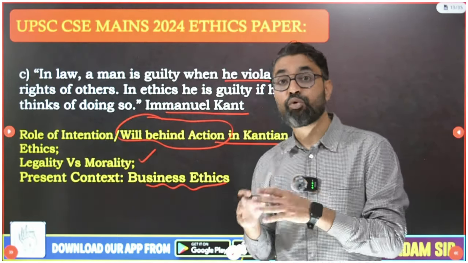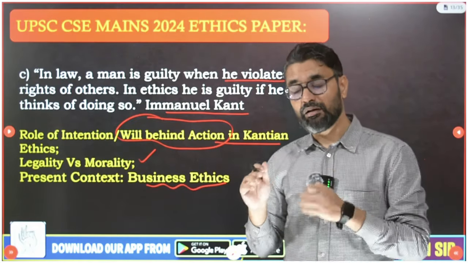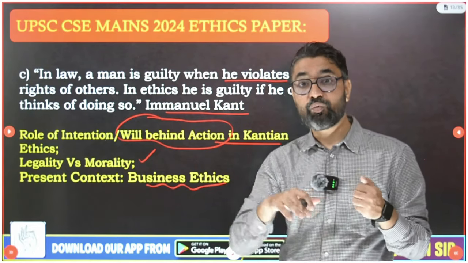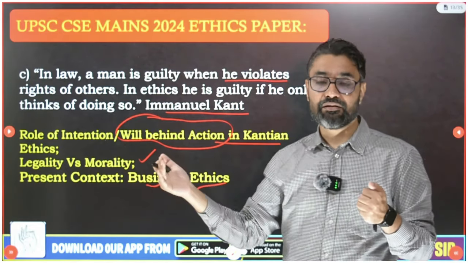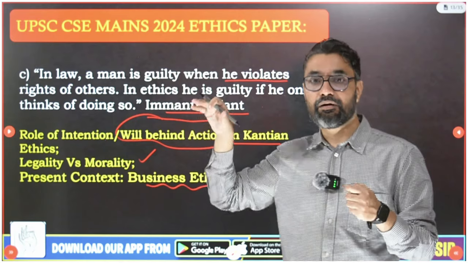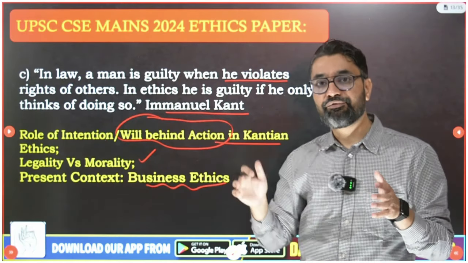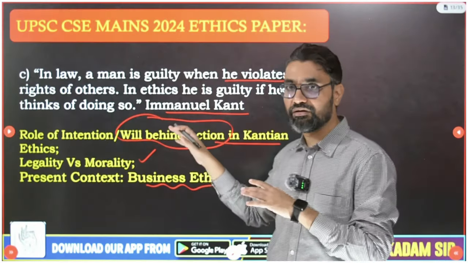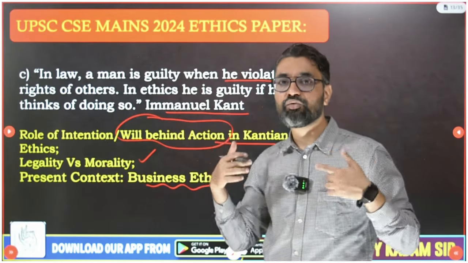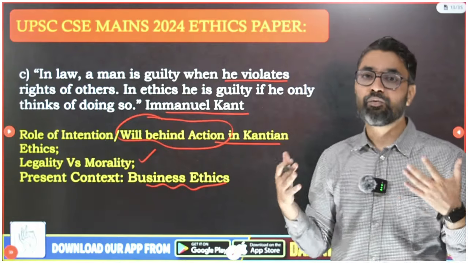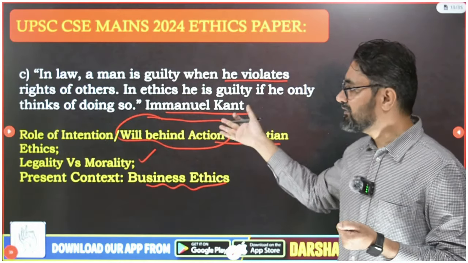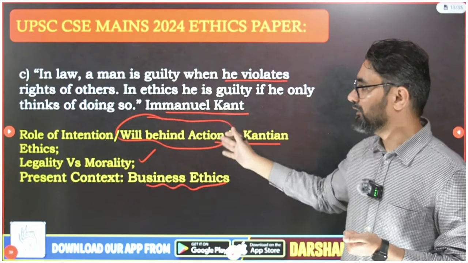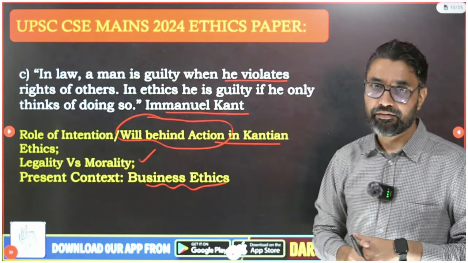You have to check this propriety also: the collateral on society and environment, whatever profit I am going to get, what collateral I am leaving behind for others. You need to take this into account. If we take into account not only legality but also morality and intention, and then take the actions, we will be able to create a much better world. That way you can write the significance of this quote, how it matters to legality and morality.